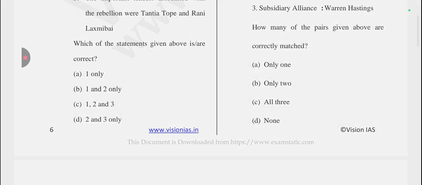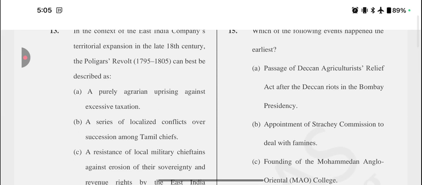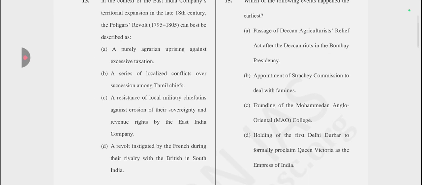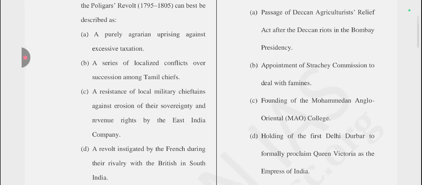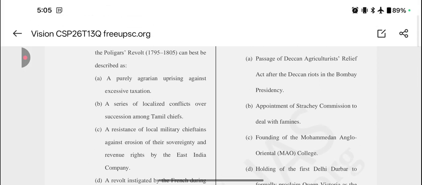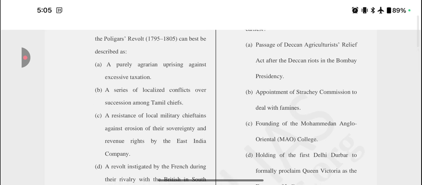Okay, let's come to the next question, which is which of the following events happened the earliest? Okay, there is mention of events and there is asking about which one happened earlier. Okay, so first statement is passage of Deccan Agriculturalist Relief Act after the Deccan riot in Bombay Presidency.